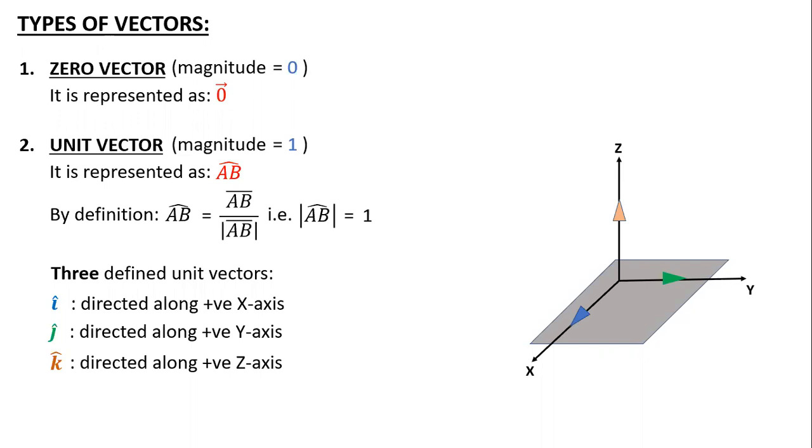In the denominator you're dividing by its value, no? Yes, sir. So when you say unit vector, it has value as 1. So it is having a magnitude, but the value is 1. You cannot say that it doesn't have any magnitude. Okay, sir. Thank you.